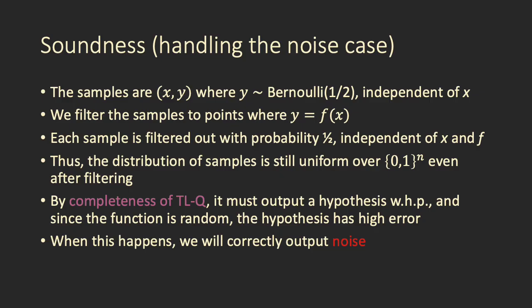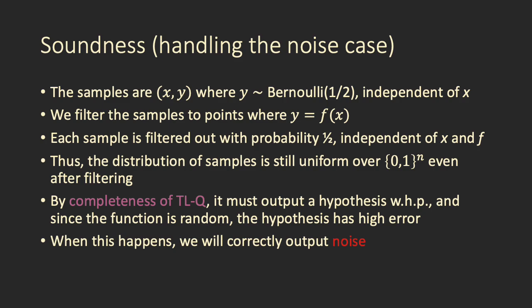So let's analyze this algorithm and make sure that it performs correctly. Let's suppose that we're in the noise case, which means that by the soundness guarantee, we need to output noise with probability at least 2/3. So in this case, the samples are drawn independently from Bernoulli(1/2), they're just coin flips. We're filtering the samples to points where y equals f(x), but since the y's are random, that means that each sample is filtered out with probability 1/2, independently of x and f. So thus, the distribution of samples is still uniform over {0,1}^n. Think of it as just drawing some x from {0,1}^n, throwing it away with probability 1/2, keeping it with probability 1/2. Clearly, the distribution is still uniform, even after this filtering.